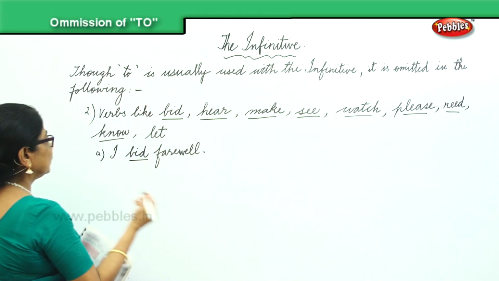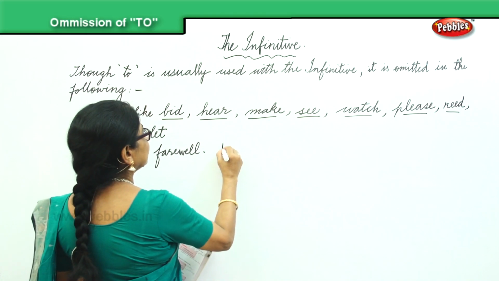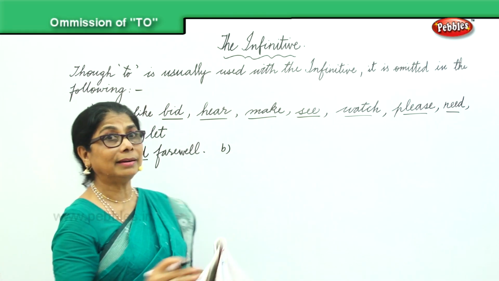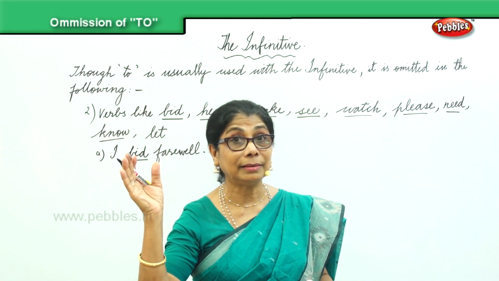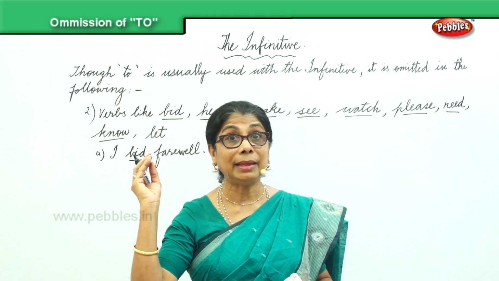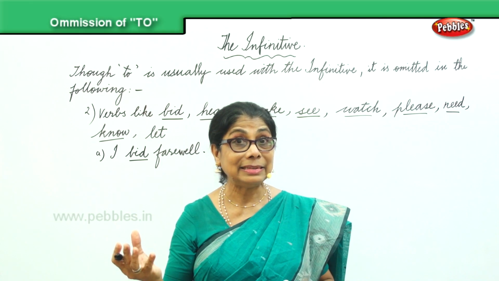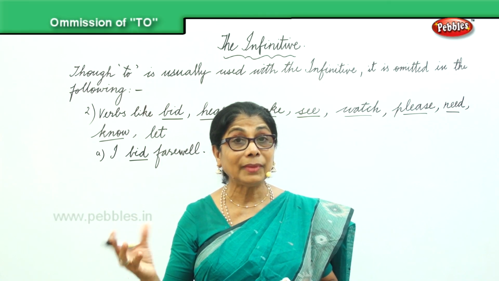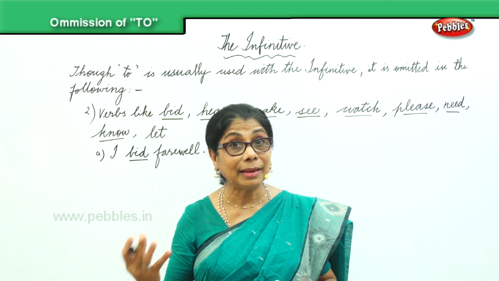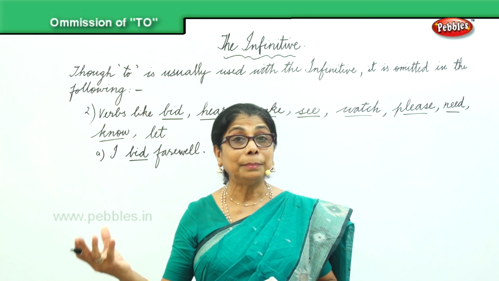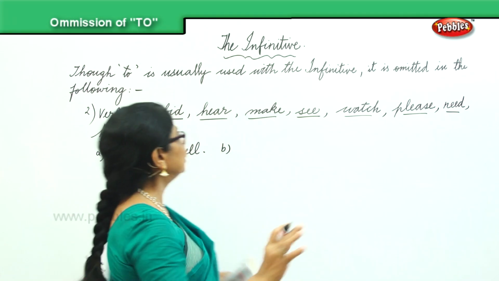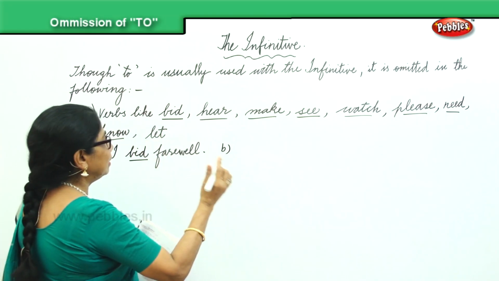Bid. Next we have hear. I hear the children playing, or I hear someone shouting. I hear the cricket making noise. So you have here, I hear.